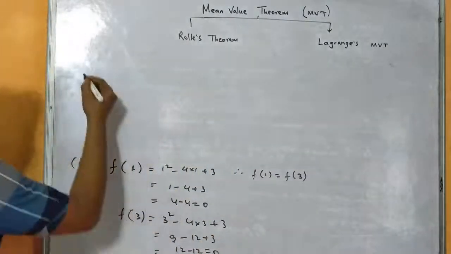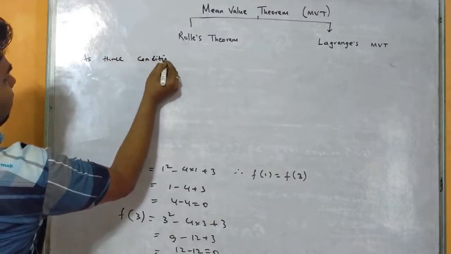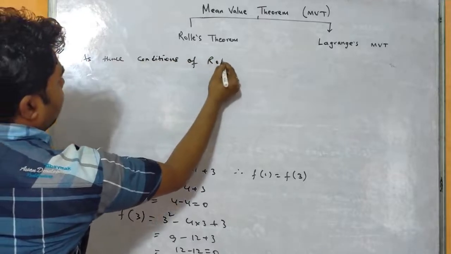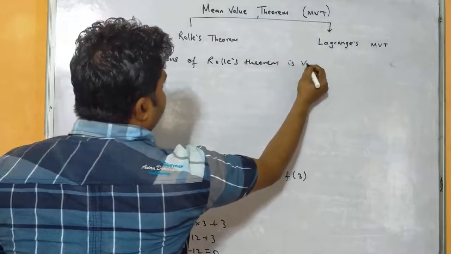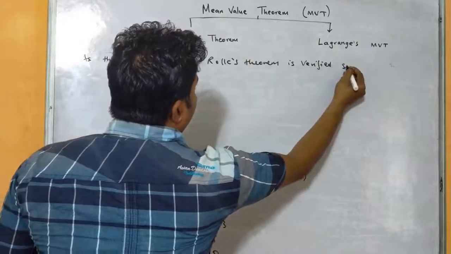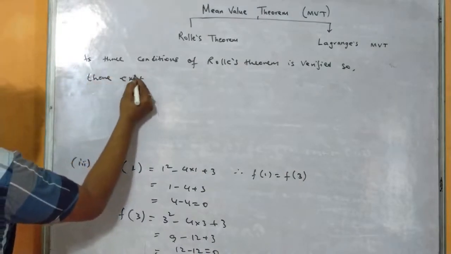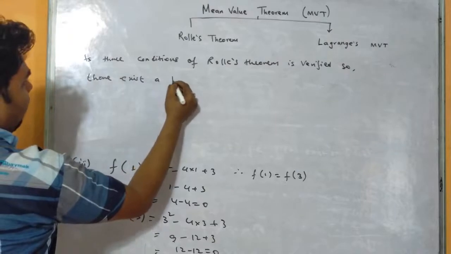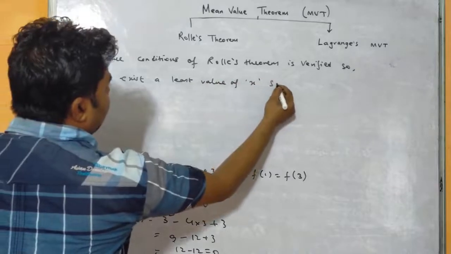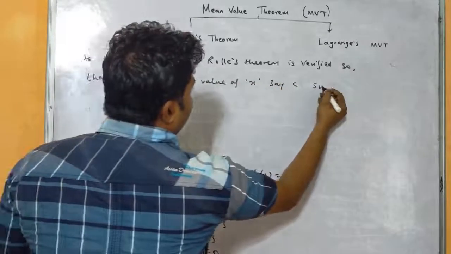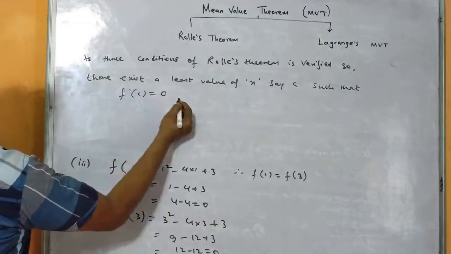So after this, as three conditions of Rolle's theorem are verified, there exists a least value of x, say c, such that f'(c) equals 0, right?